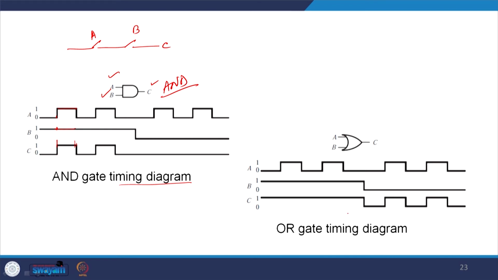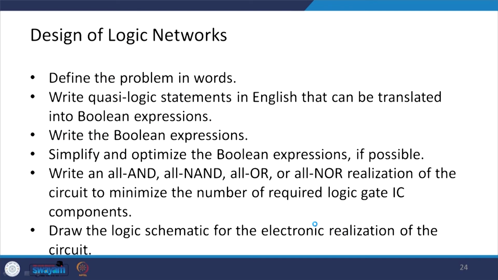Similarly, with the OR gate, as I explained to you, say this is A, B and your C is over here. If A is 0 and B is 1, then you are going to have C equal to 1. You can see over here that the C value is 1. Likewise, you can explain the OR gate using the timing diagram.